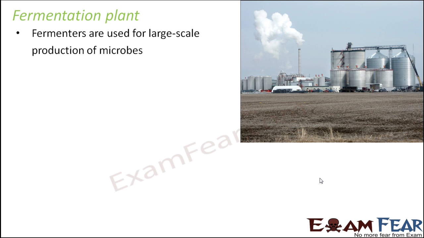Like in Alexander Fleming's experiment, he used a small petri dish to grow the Staphylococcus bacteria. But here the microbe involved is yeast, and if you want to grow yeast on a very large scale, a small petri dish is not going to help you. You need large vessels, and those large vessels are known as fermenters.